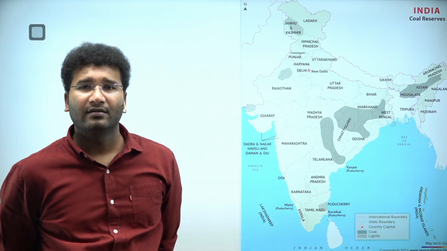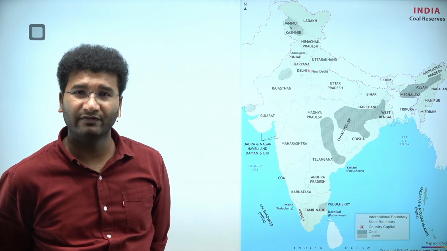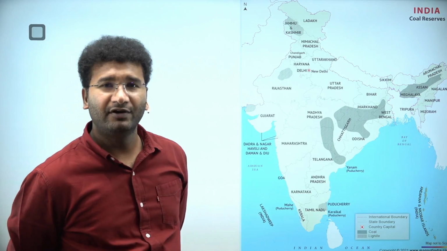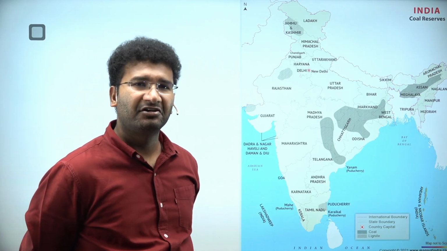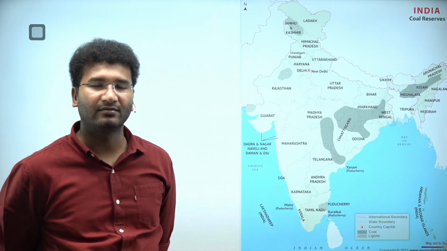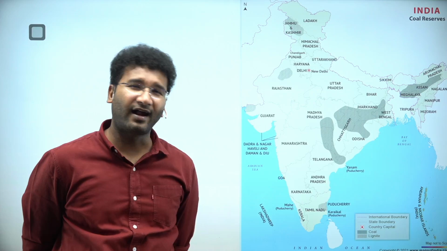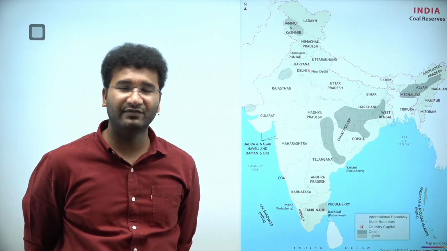But bituminous is taken because in the industry we need a coal which can give a good amount of heat and can burn for a longer time period. We don't want a coal which can burn in just a very quick time period and give large amounts of heat. That is anthracite. But bituminous will burn for a longer time period as compared to anthracite, and it can give a good amount of heat which is required for the industry.